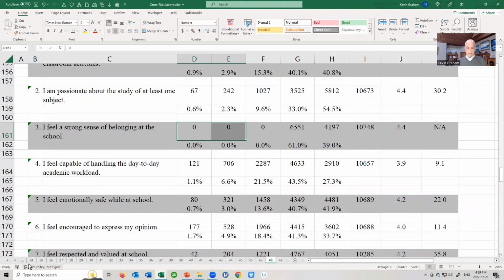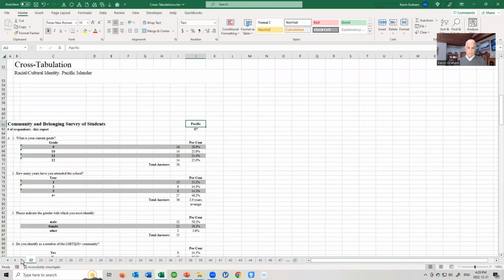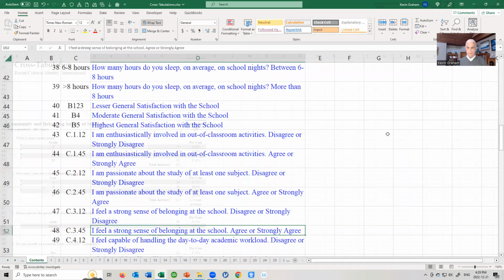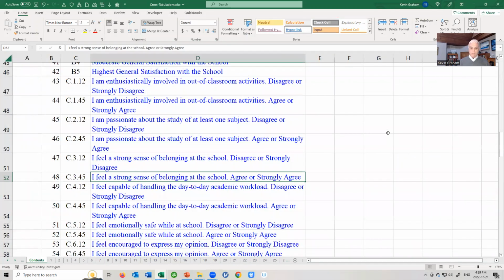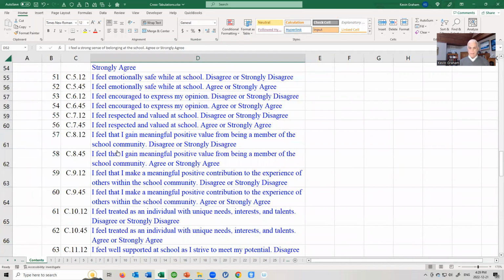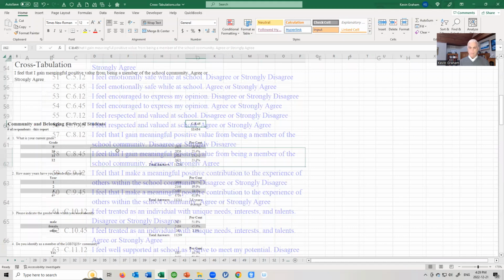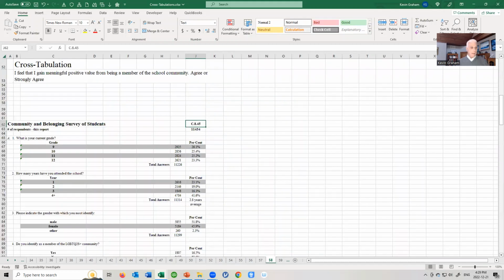In fact, if I go back to the contents page for this series, you'll see that there are over 100 such 3-page reports to which you can click on a link and see that particular report. Next step